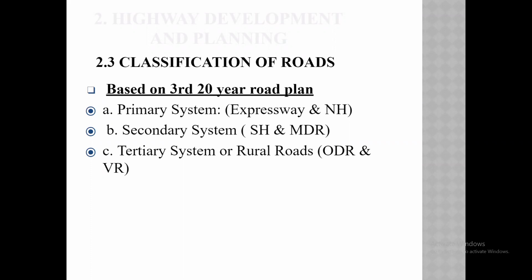In the secondary system, state highways and major district roads are included. And in the tertiary system, also called rural roads, other district roads and village roads are included. This is the classification of roads based on the third 20 years road plan, the Lucknow road development plan.